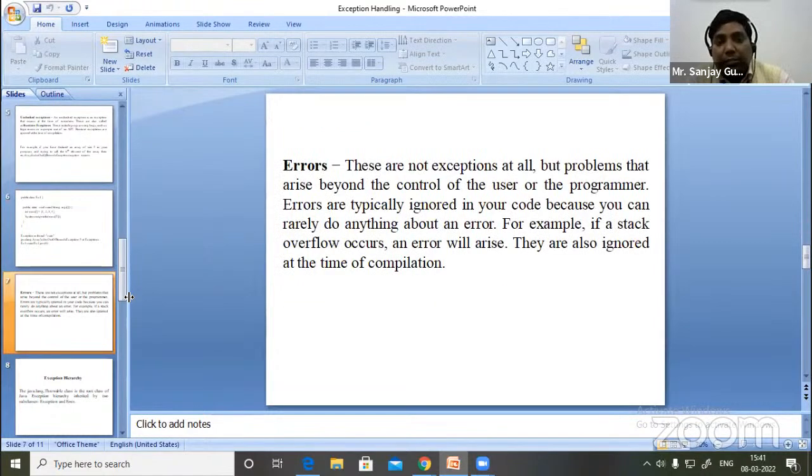Third one is the errors. These are not exceptions at all, but problems that arise beyond the control of the user or the programmer. Errors are typically ignored in your code because you can rarely do anything about an error. For example, if a stack overflow occurs, an error will arise. They are also ignored at the time of compilation. Means error is also a type of checked exception, but this is not a pure exception, though it comes under the category of exception.